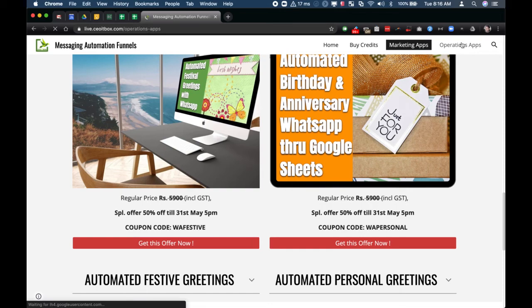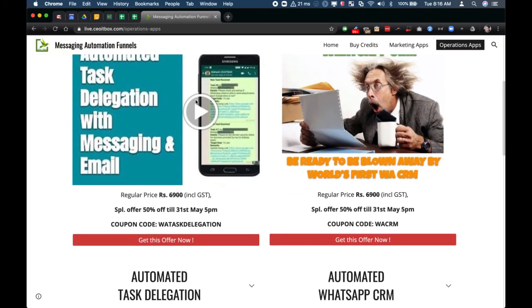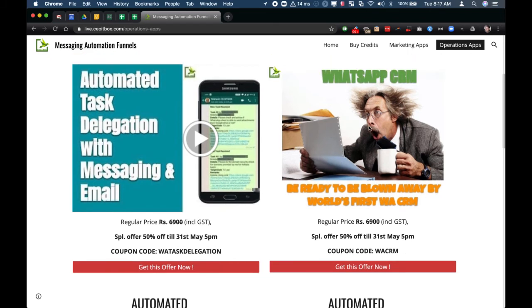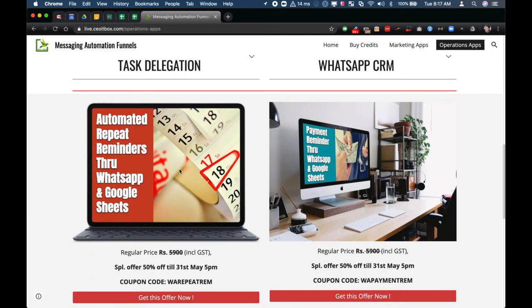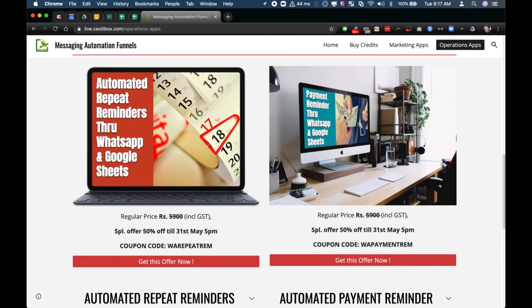Similarly, we have the operational apps. For example, this is the automated delegation. This is a systematic way of giving tasks to your employees through WhatsApp, and it will also give them a score on a weekly basis and follow up for you. This is a completely automated CRM through WhatsApp, so no need for any laptops or complicated software. People will get details of their inquiries, follow them up, and update you through their mobile phones. Similarly, there is sending repeated reminders to people to remind them of important tasks, and most importantly, collecting payments through WhatsApp by sending them reminders along with the invoices and ledgers.